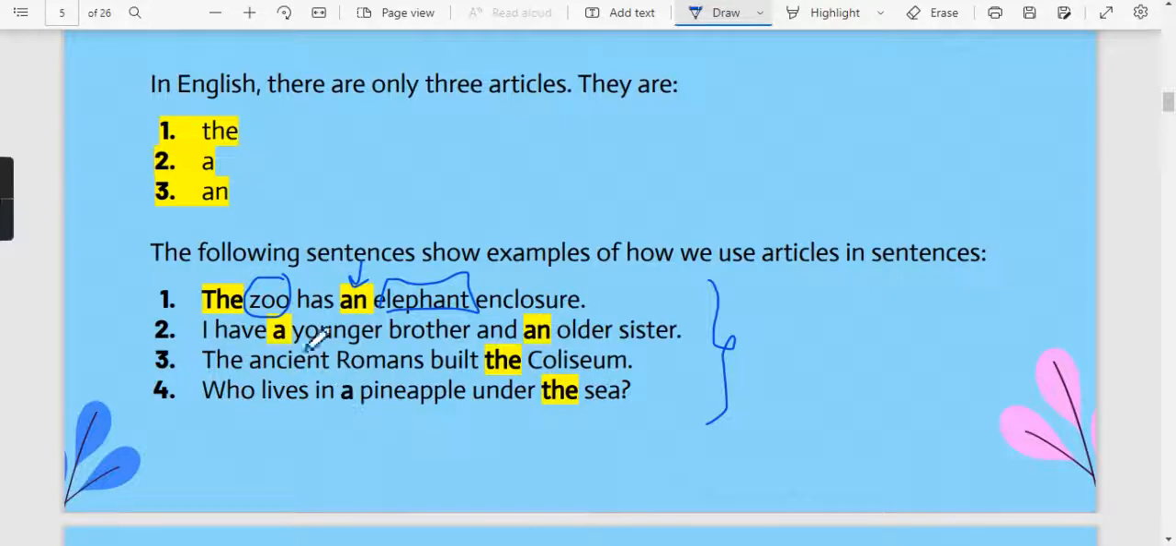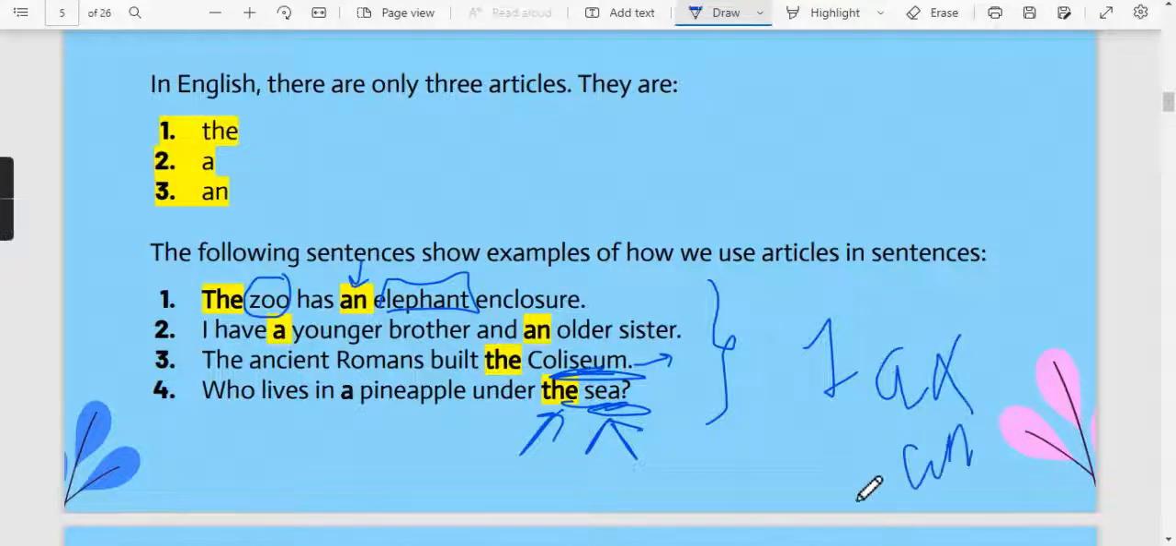Okay, again same thing. The ancient Romans built the Colosseum. So again Colosseum is almost the only one in the world. Okay, so again it is coming under countable singular noun. So again we have used the article. Who lives in a pineapple under the sea? So here you can see the sea is an uncountable noun. Okay, so with an uncountable noun we can use the article the. We will not be using a or an.